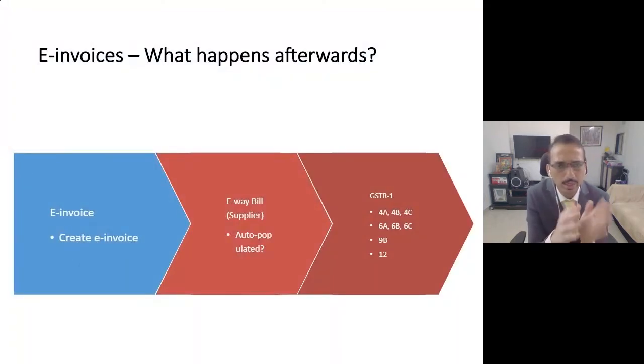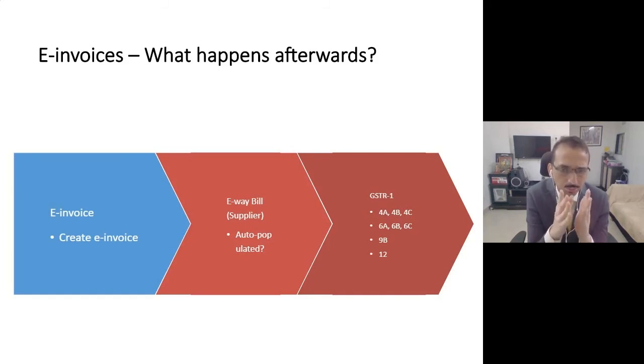Additionally, friends, you will say, okay, I have generated a valid e-invoice, I have sent it to the customer, I have supplied the goods. What will happen afterwards? Once you generate an e-invoice, as all of you are aware, right now we are talking about three portals: one, the e-invoice portal, second, the e-way bill portal, and third, your GST return portal. The government is saying that these three portals will now be linked together. Whatever data you submit at the time of generation of IRN and QR code, all this data which will be with the IRP would be transferred to the e-way bill portal.